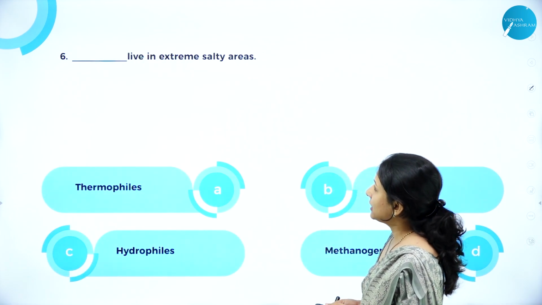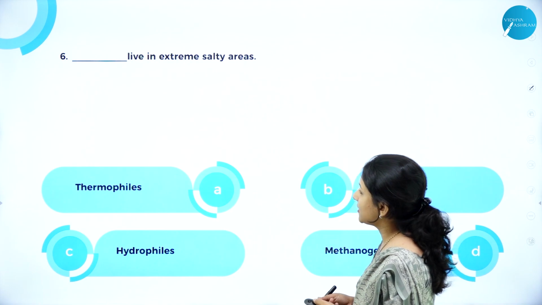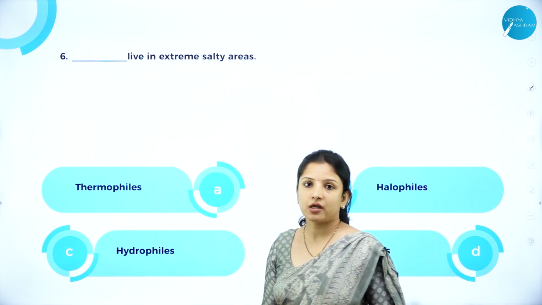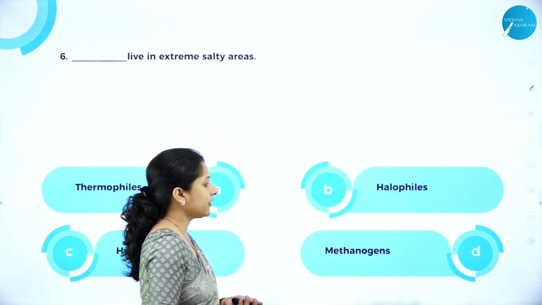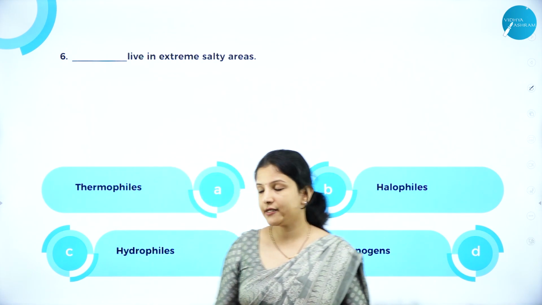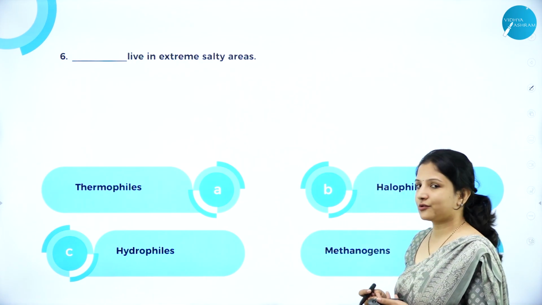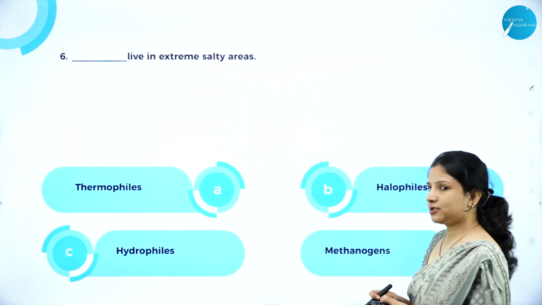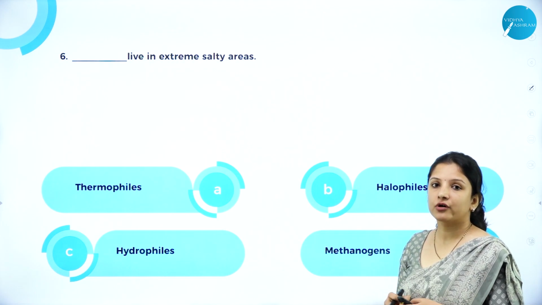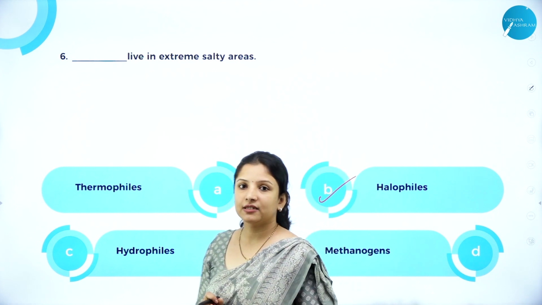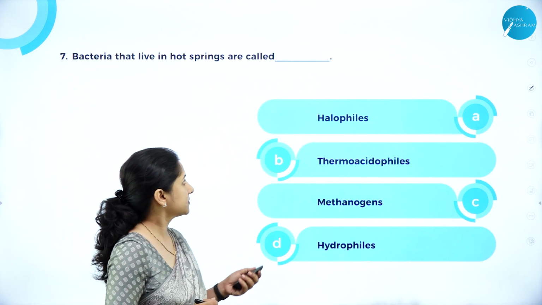Next question. Dash live in extreme salty areas. Is it thermophiles? No. Thermophiles live in high temperature areas. Halophiles live in high salt areas. Hydrophiles, so there's no term like that. Hydrophiles, okay, in water. Then methanogens, they live in the gut of ruminant animals or in swamps. So therefore the right answer is halophiles. Halophiles live in high salty areas.